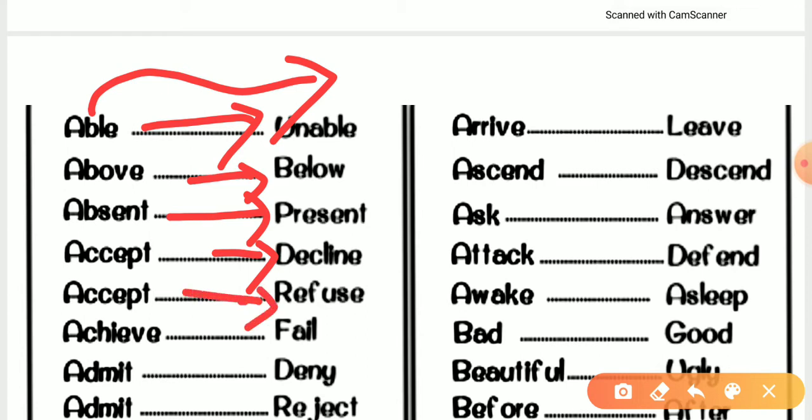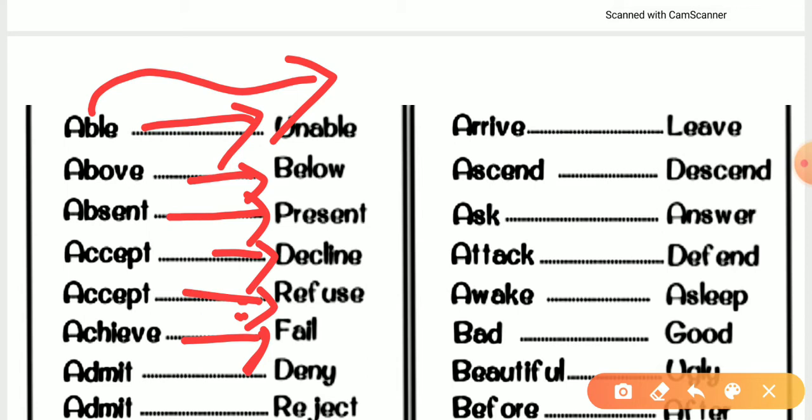After that, achieve, then the antonym would be fail. If we are achieving something, but if we are unable to achieve, then the opposite would obviously be fail. So the antonym of achieve is fail. After that, admit. We admit something. Like if we have stolen the chocolate and we have eaten it, and we are admitting, yeah, I have stolen and I have eaten the chocolate.